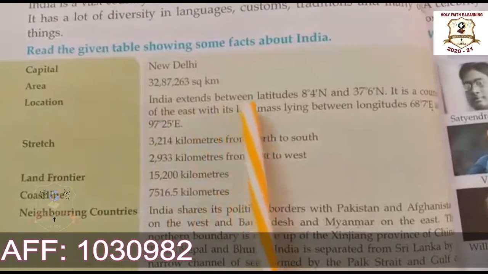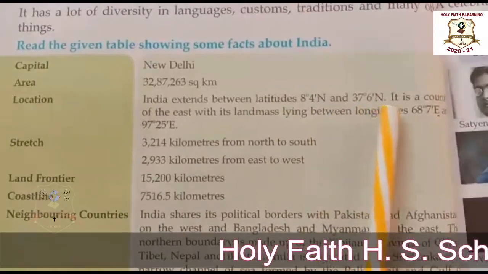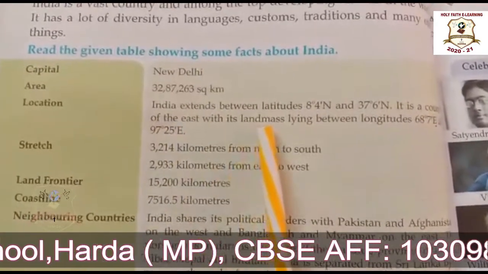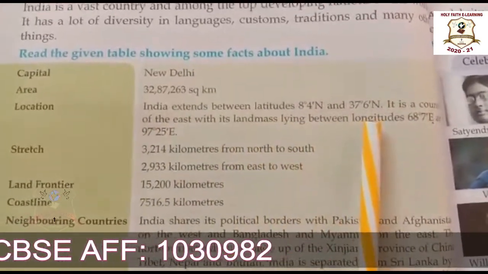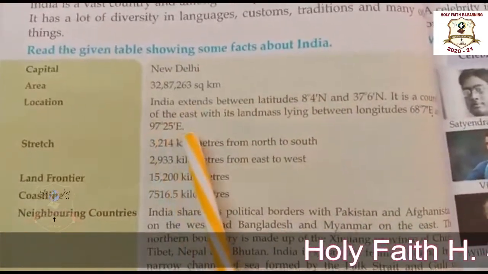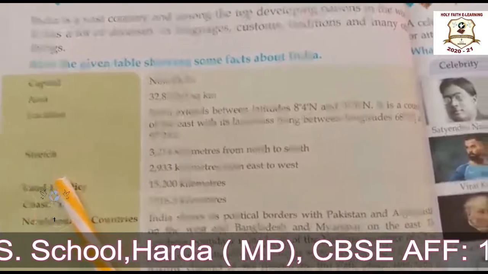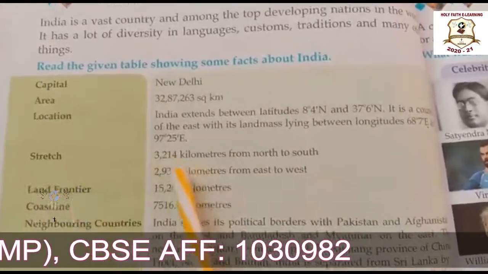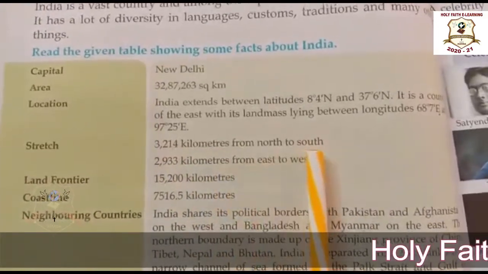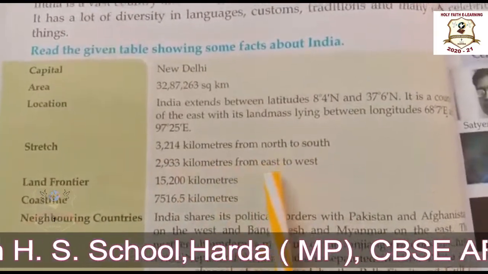Okay. Now third is location. India extends between latitudes 8 degree 4 minute north and 37 degree 6 minute north. It is a country of the east with its landmass lying between longitudes 68 degrees 7 minute east and 97 degree 25 minute east. Okay, now stretch means expanse of land or water. Okay, that is 3,214 kilometers from north to south and 2,933 kilometers from east to west.